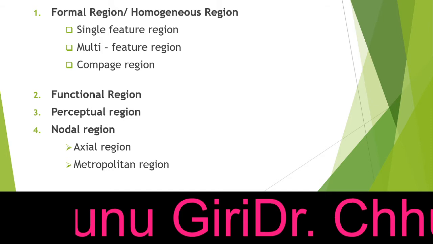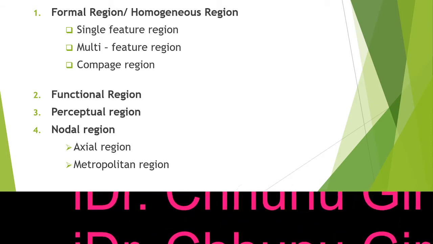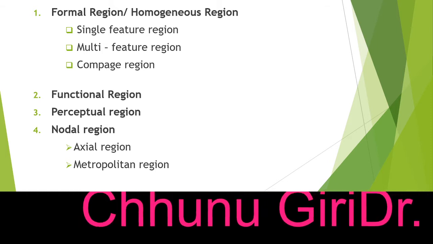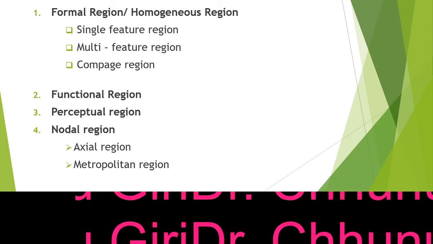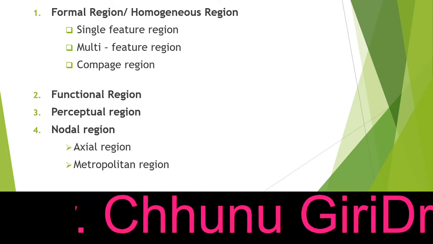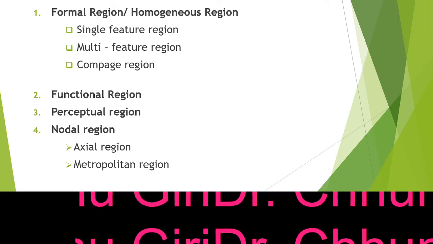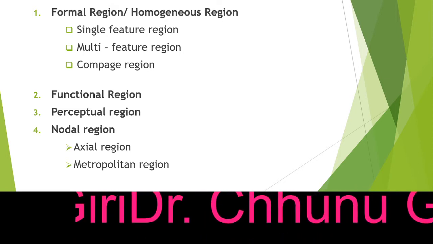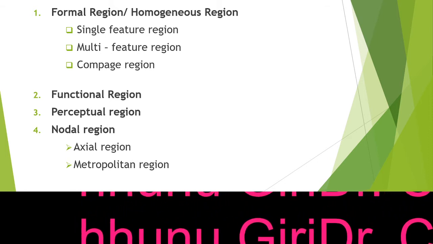Like here, in terms of the physical similarities, we have divided India into the mountain Himalayan region, starting from Jammu and Kashmir to Tripura, plains regions, plateau regions, and coastal regions and islands. These are the physiographic divisions of India. In terms of the physical aspects, we have divided the region.